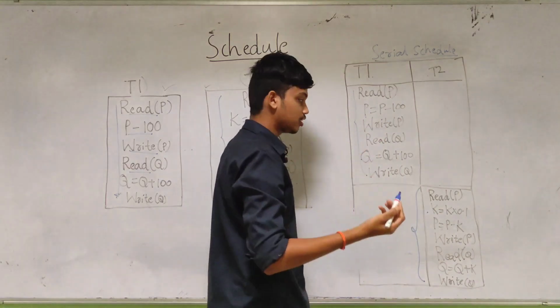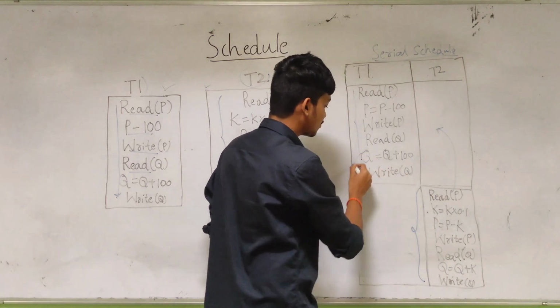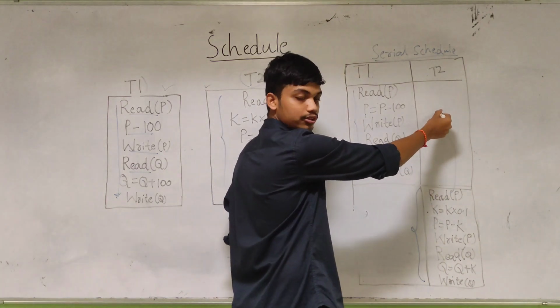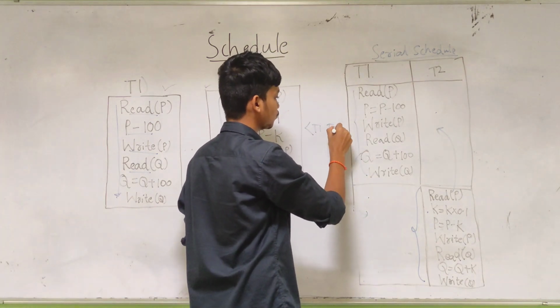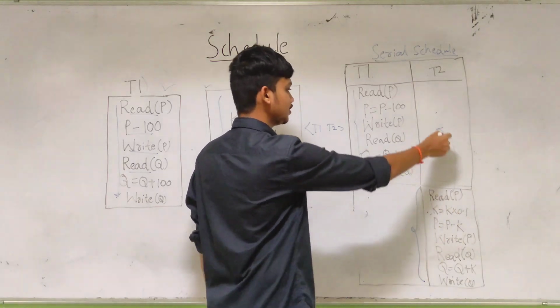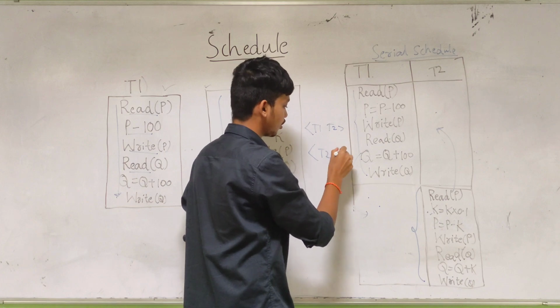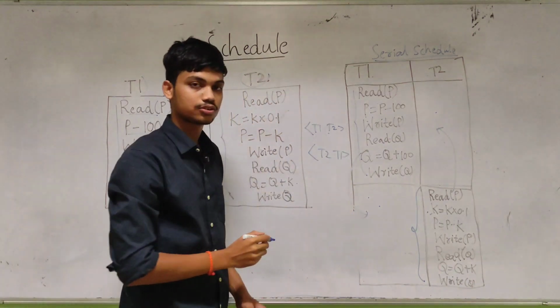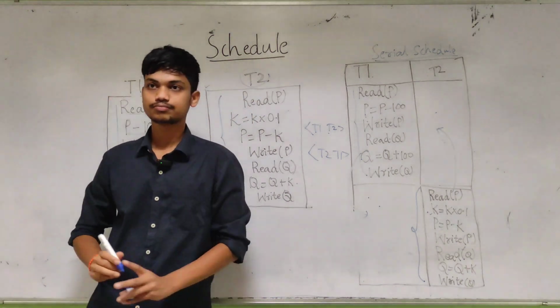You can also try it this way: first you place it here and place it here, then transaction 2 will happen first, then transaction 1. The first is T1, T2, where T1 happens first, then T2. If you place them the other way, this will become T2, T1. These are serial schedules. Now we are discussing parallel and concurrent schedules. Note it down.